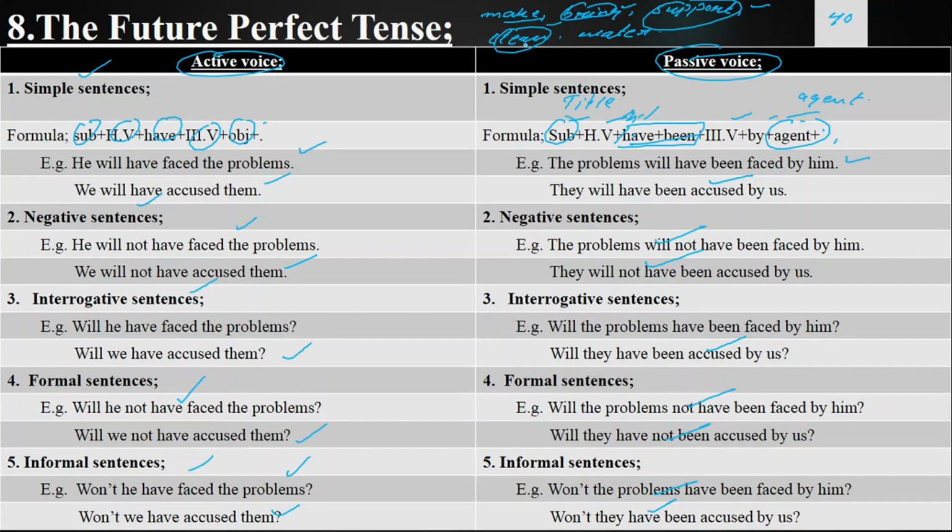Room was cleaned by her. Room was not cleaned by her. Was room cleaned by her? Was room not cleaned by her? Wasn't room cleaned by her? Room will be cleaned by her. Room will not be cleaned by her. Will room be cleaned by her? Will room not be cleaned by her? Won't room be cleaned by her?